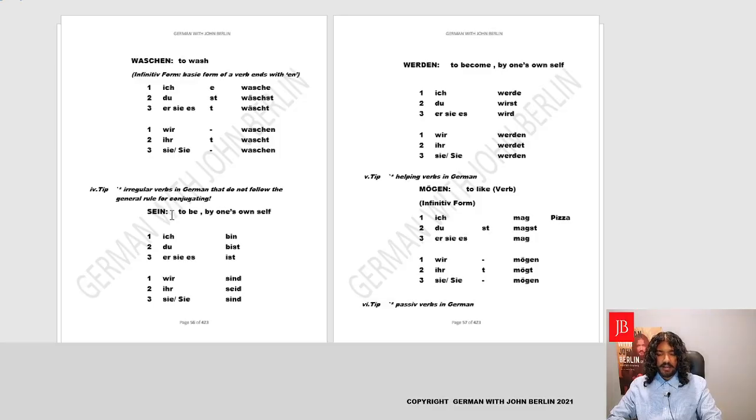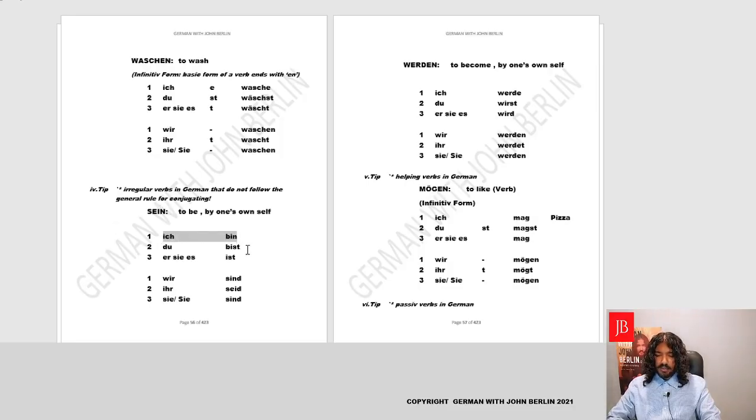What is the meaning of sein? To be. Like in English, I am, you are, he, she, it is, we are, you all are, they are. The most fundamental verb, to be. And how does it look? In its infinitive form, it looks like sein. This is the infinitive form, and it's irregular. That's why it also doesn't end with en. It's one of those verbs. And let's see how we conjugate.